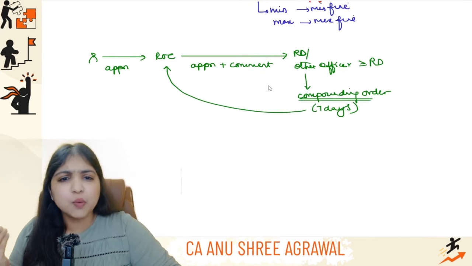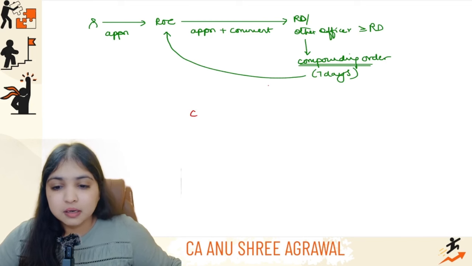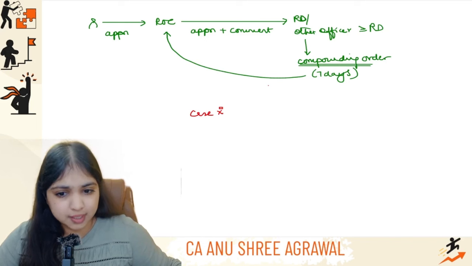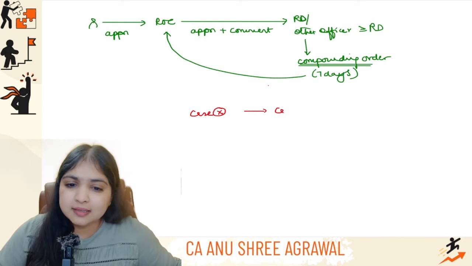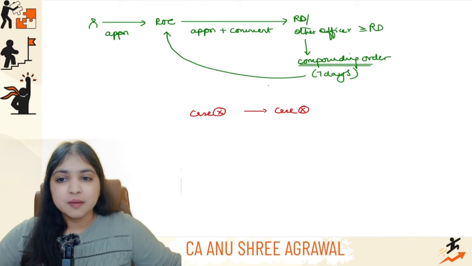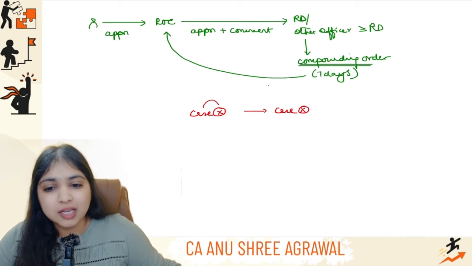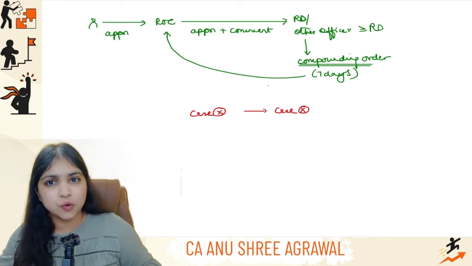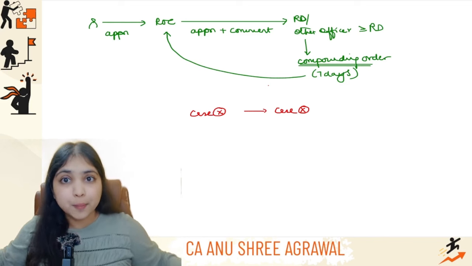And then come to one final point. Sometimes the case has not even been instituted yet. Before the case is instituted itself, the compounding is done. In that situation, the case will not even be filed. See guys, the whole compounding is done, and until then the case is not even filed in the court. So compounding is done, and the case is not filed in the court because the matter is closed, settled, compounding is done.